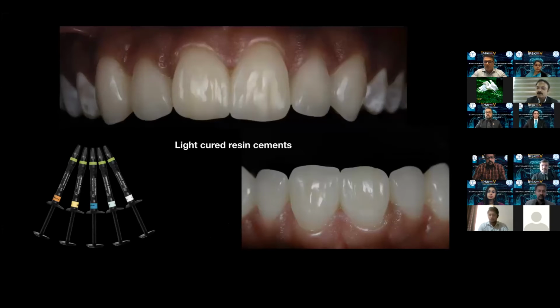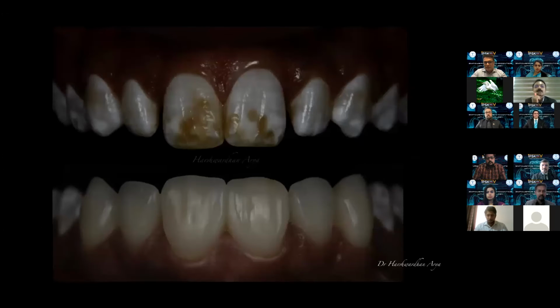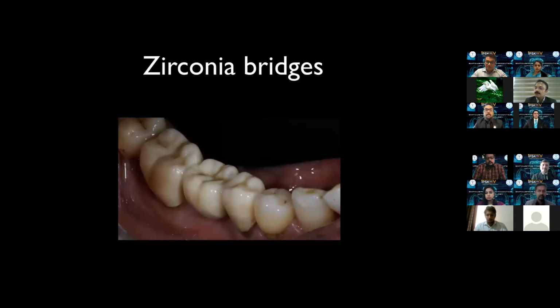These are value based shade systems. So you don't have shades like A1, A2, and A3. You have neutral, light, warm, depending on whether you want to increase the value of the teeth or reduce the value of the teeth. So this treatment is done in one single visit. Six veneers given in about 4 to 5 hours of time. And this is a remarkable change that we can achieve with chairside CAD/CAM.